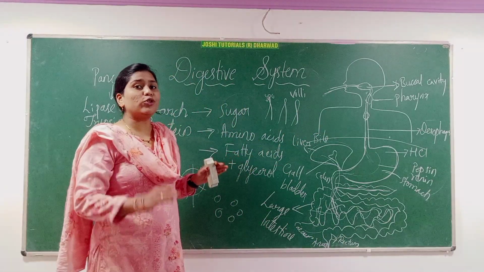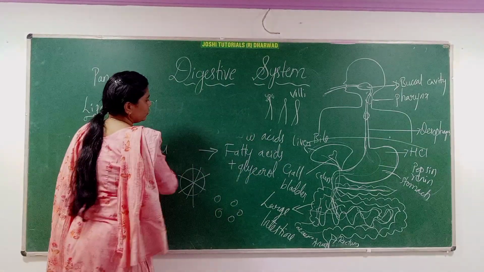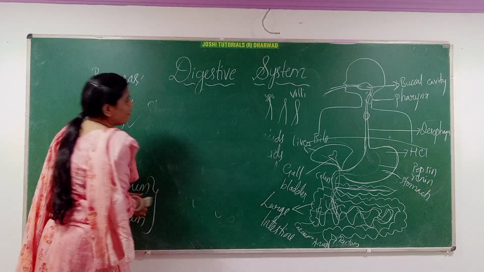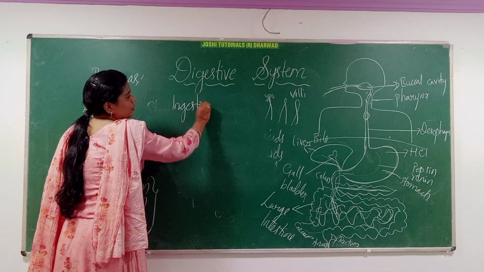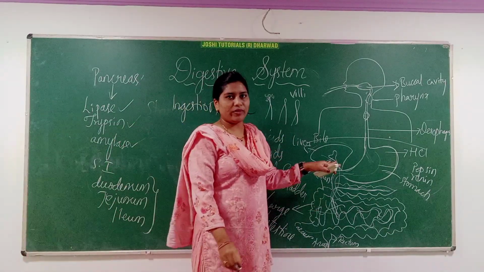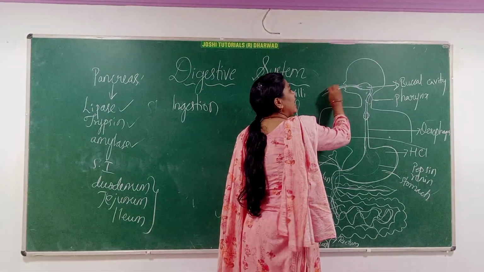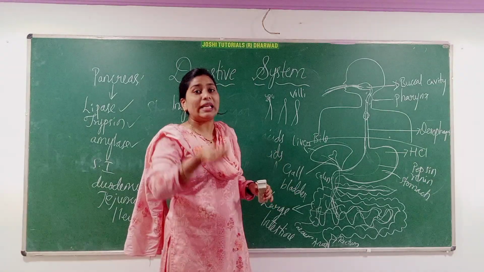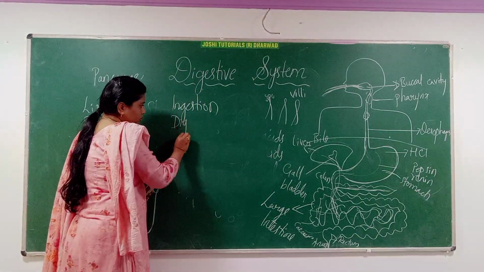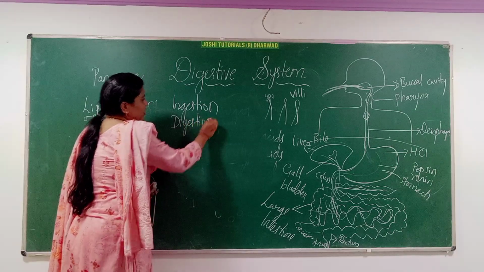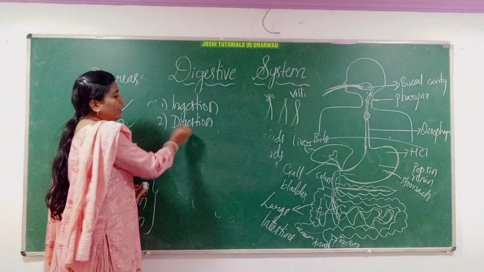Now we will see the steps of nutrition. There are 5 steps of nutrition. First is ingestion. Ingestion means you understood the process and steps of the digestive system, I hope so. Ingestion means when you take food into your mouth. The second one is digestion.